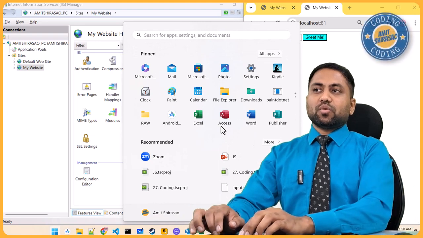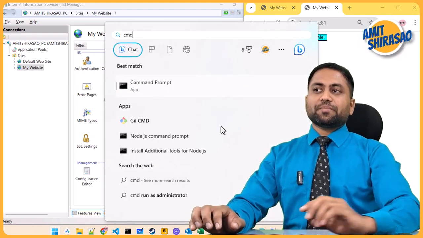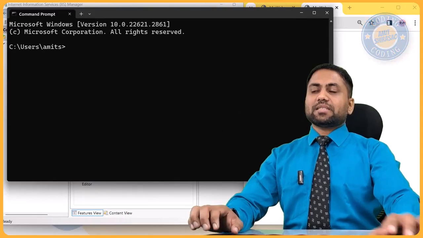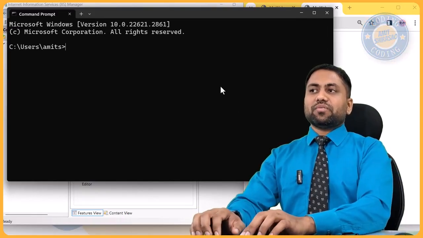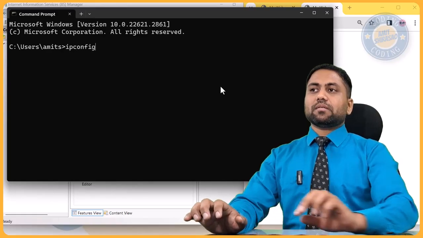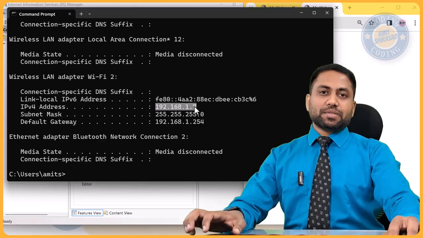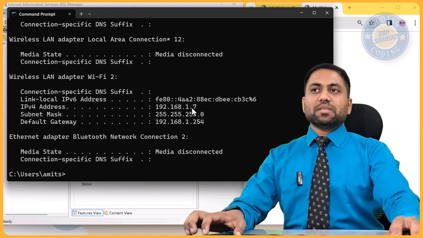So here I can go to CMD, that is command prompt, and in the command prompt, I can just type ipconfig, and it gives me my IP address. Okay, so I'll just copy this.